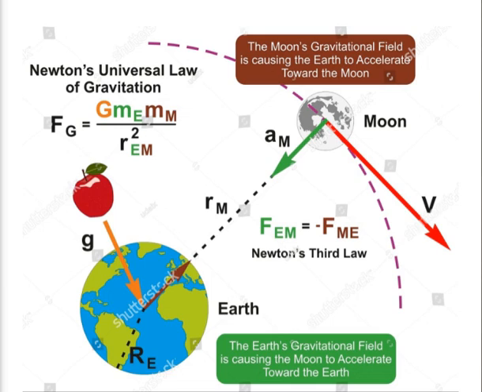So in this video, as our subscriber said, we are going to make a video about gravitation. Gravitation is a natural phenomenon by which all things with mass or energy, including planets, stars, galaxies, and even light, are brought toward each other. On Earth, gravity gives weight to physical objects, and the moon's gravity causes the ocean tides.